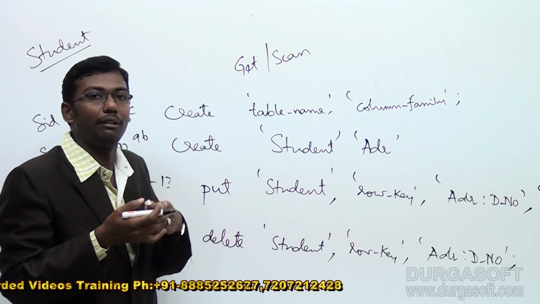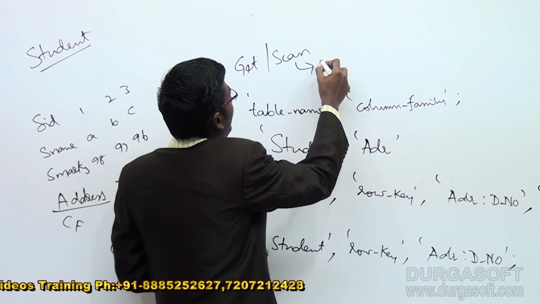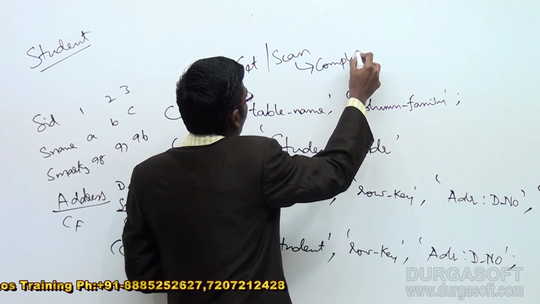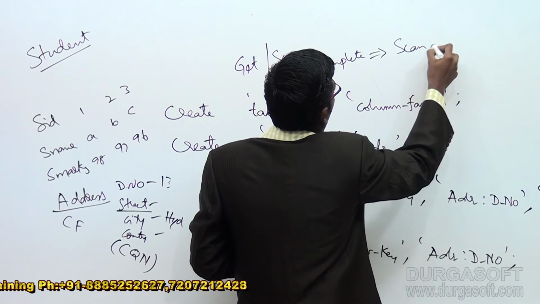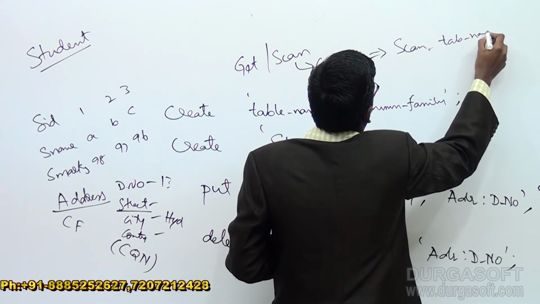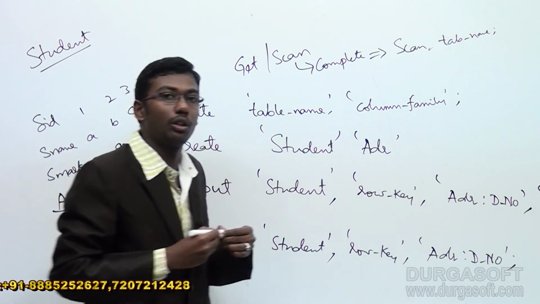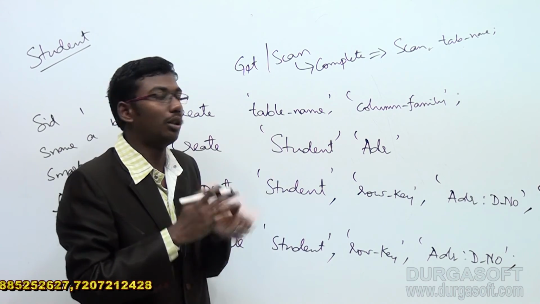If you want to retrieve complete information from the table, we use scan and the table name. For example, scan student is enough, and we can get all the records from the student table.